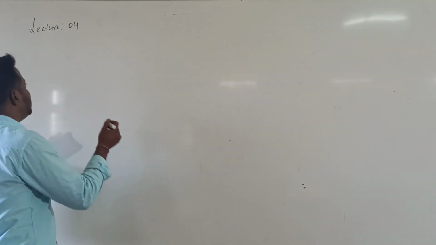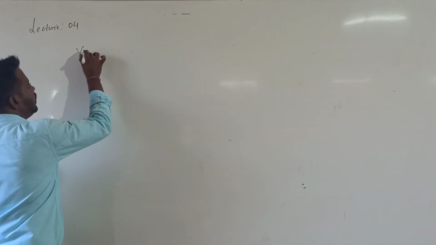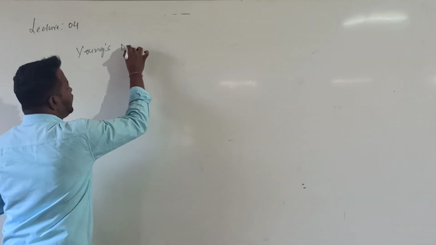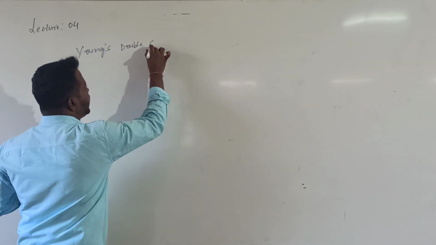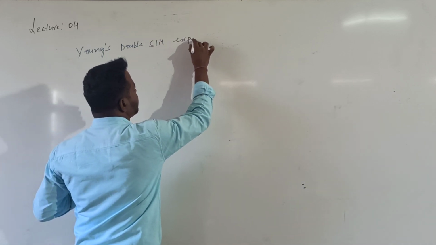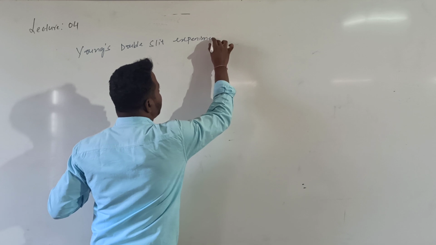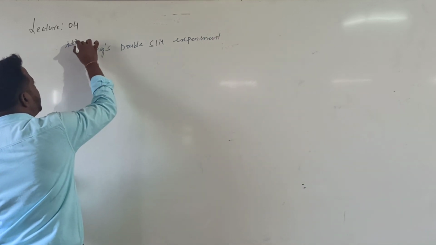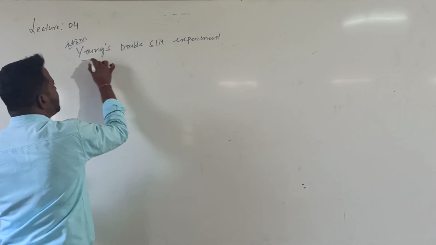So that pattern was shown by the scientist in Young's double slit experiment. This is a very important experiment for us, for 3 marks. So explain Young's double slit experiment.